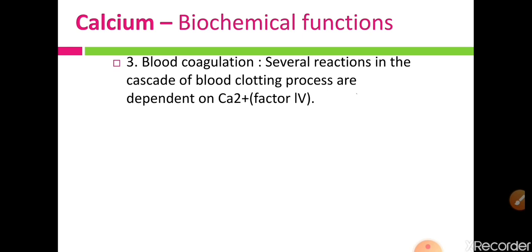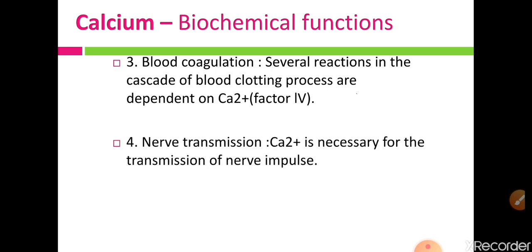Several reactions in the cascade of the blood clotting process are dependent on calcium ion, that means factor 4. We have seen the cascade process of blood clotting, and in this blood clotting process, factor 4, that means calcium, is the necessary factor which is responsible for the coagulation of blood.